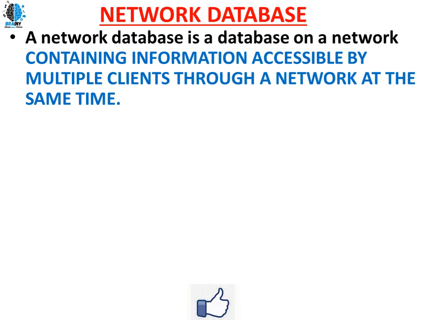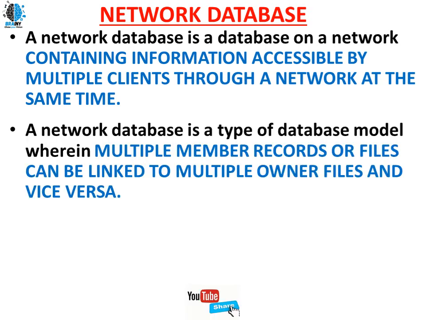A network database is a database on a network containing information accessed by multiple clients through a network at the same time. One database will be there, accessed by multiple users. A network database is a type of database model wherein multiple member records or files can be linked to multiple owner files, and vice versa.